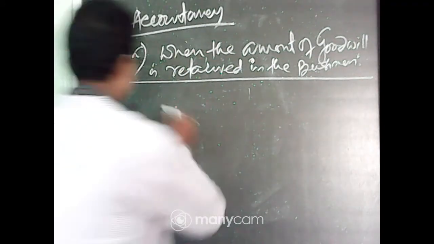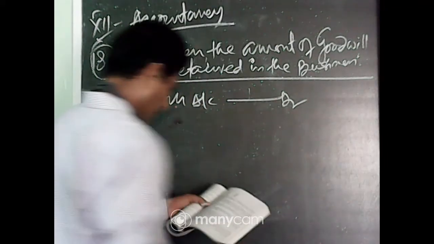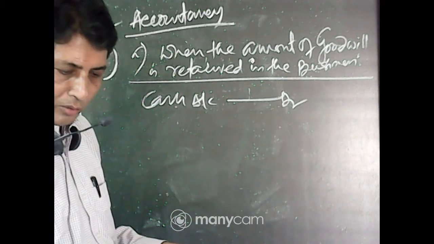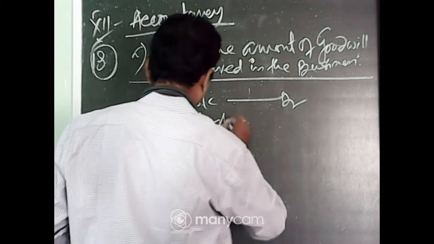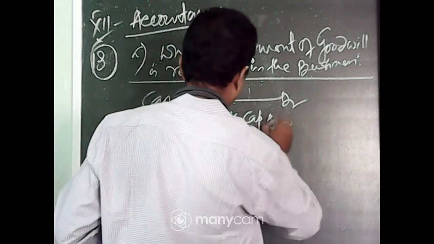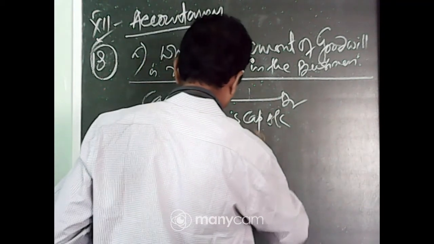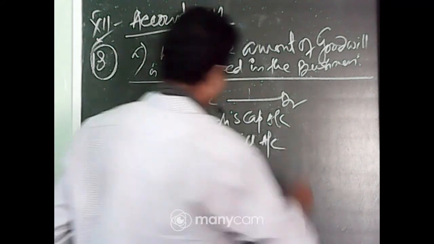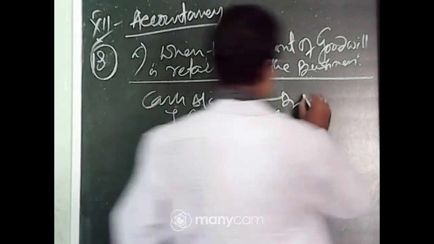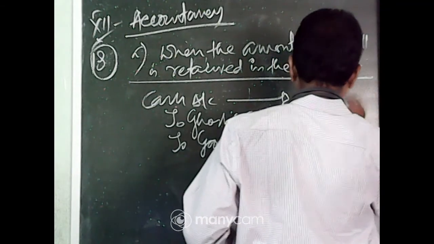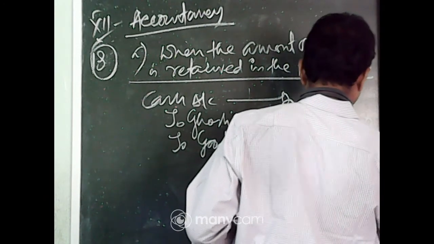Cash account debit to Ghosh capital account, to goodwill account. The cash account debit 24,000, Ghosh capital account 20,000, goodwill account 4,000.